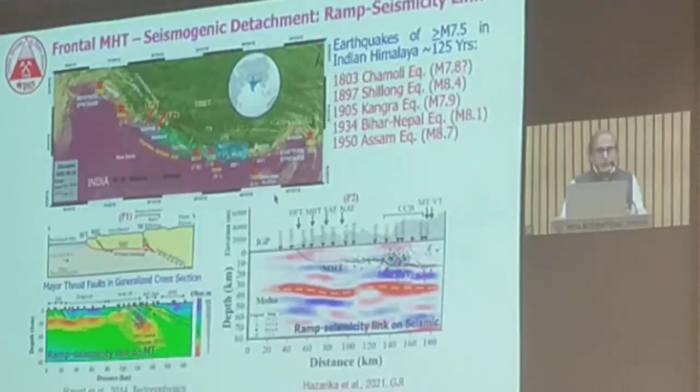But if we look into the subsurface image, as I said, the MHT plays a very important role in earthquakes. Looking at one profile in Garhwal and another profile in the Kumaon Himalayan region, we can see that the ramp structure of the MHT and associated fluid in the subsurface play a very crucial role in the generation of earthquakes, the seismogenesis. In the seismic section, in the P2 profile, we can also see that the ramp structure has played a very important role in the generation of earthquakes, as have the fluids.